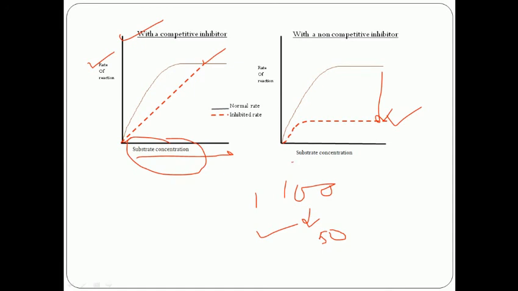Increasing the substrate concentration will not affect this Vmax, because inhibitors have altered the basic structure of enzymes, and the reaction rate will slow down due to the non-competitive inhibitors, also known as allosteric inhibitors.